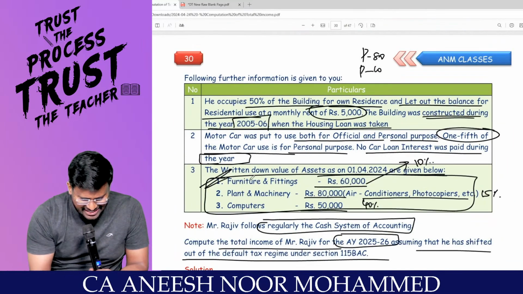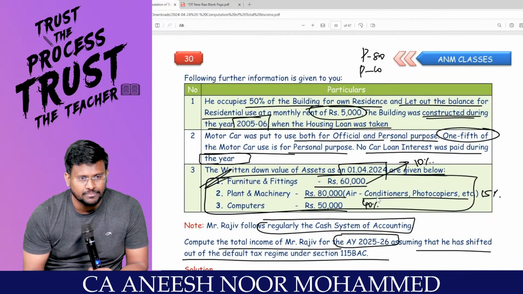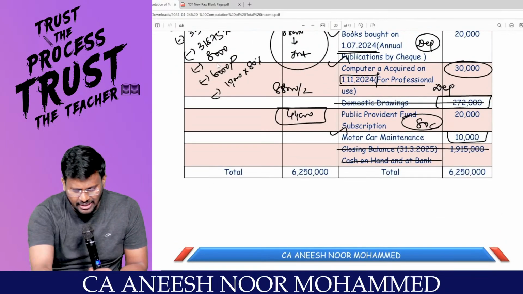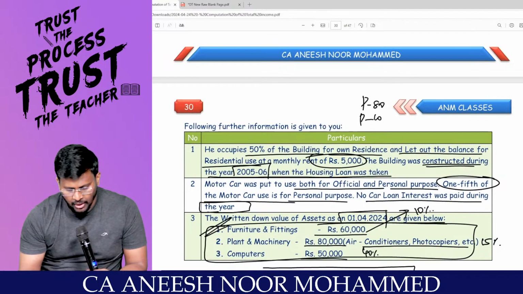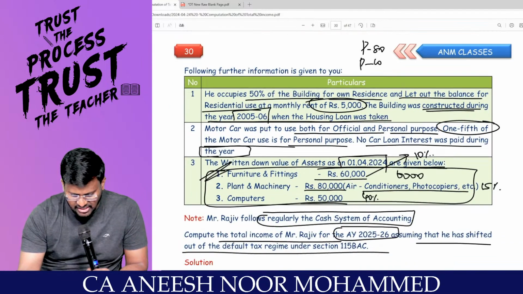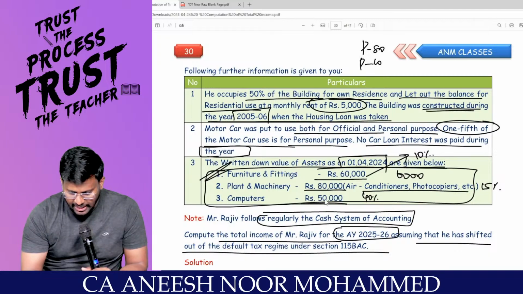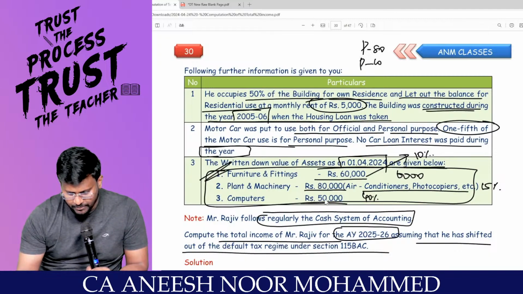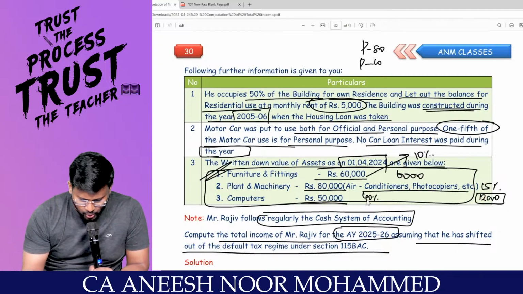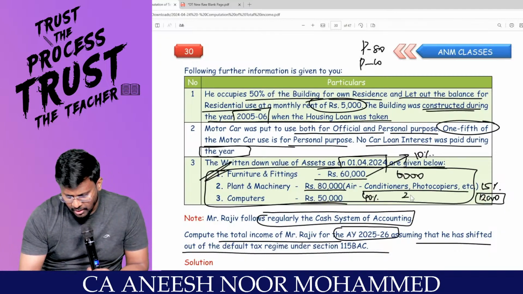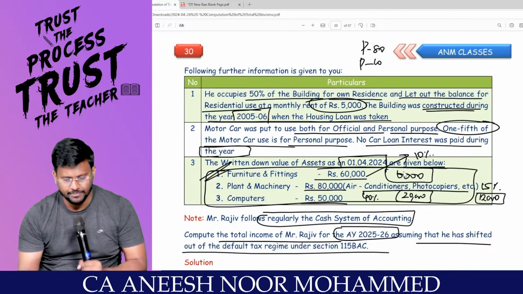That means this is the WDV of opening. So you have to again calculate depreciation for this. 60,000 at 10%, 6,000. 80,000 at 15% comes to 12,000. Are you really with me? 50,000 into 40% comes to 20,000. So 6 plus 12 plus 20.